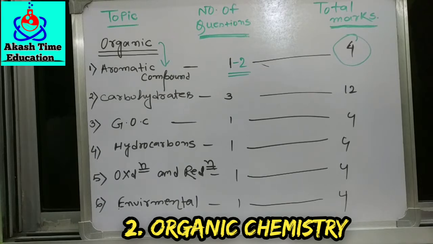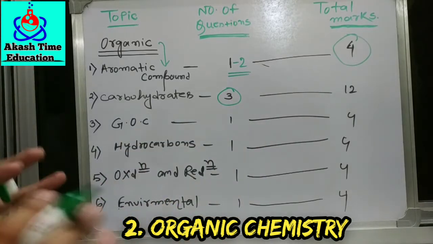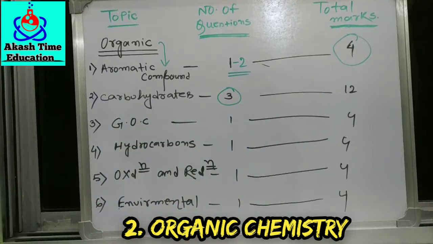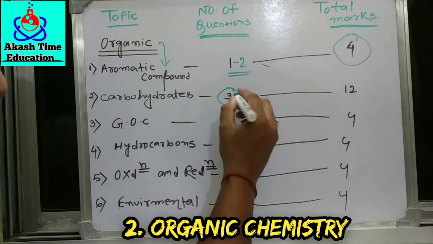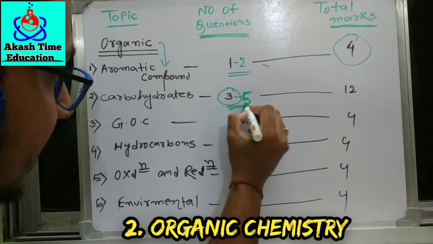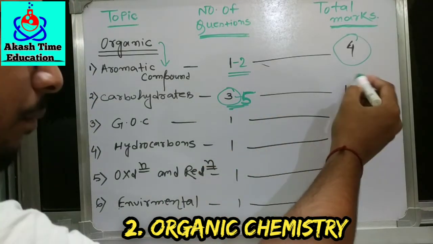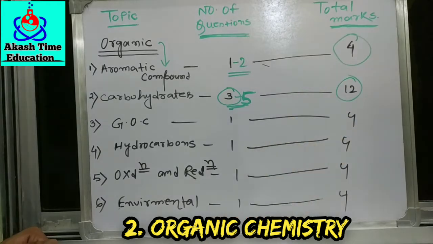All these topics, if we punch up them, you can get 3 questions. These are very important chapters. Some of the chapters: alkane, alkene, alkynes, haloalkane, haloarene, carboxylic acids, or aldehydes. From all these chapters, you can get 3 to 4 or 3 to 5 questions. These 5 chapters are very important, so you have to look at these chapters, because one of the major numbers in organic chemistry comes from these chapters.